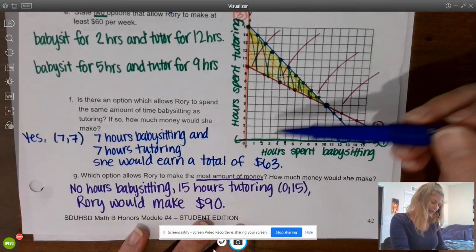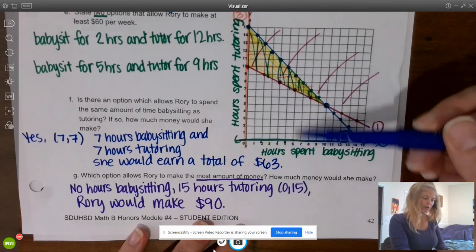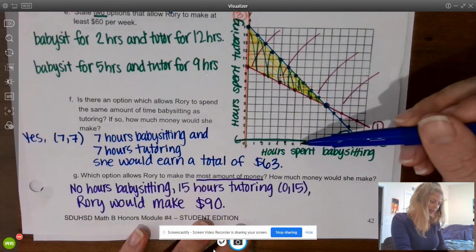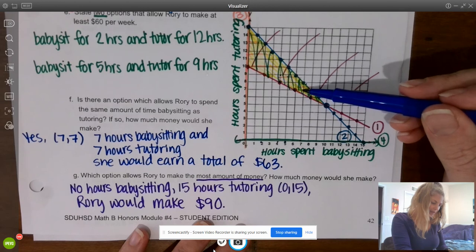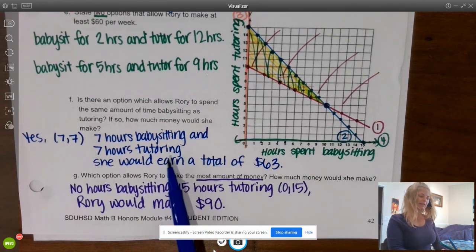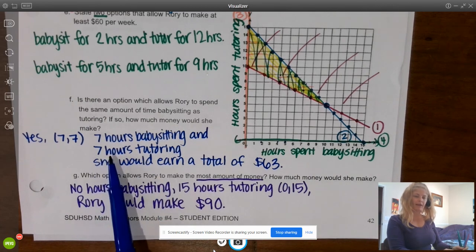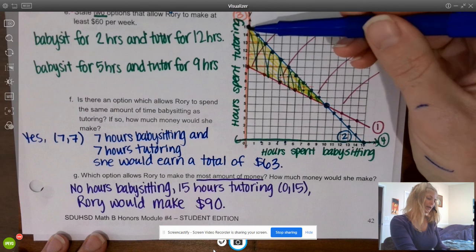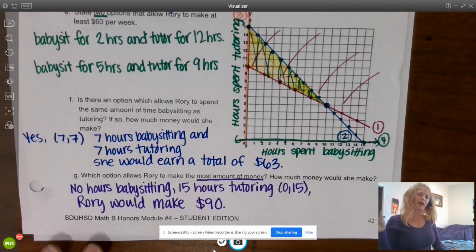So I started looking, I was like, okay, 1, 1, obviously, like the lower numbers weren't working. So I started over at 10, 10. Oh, 10's up here. So I started working down and I found 7 to be in the feasible region. So 7 hours babysitting and 7 hours tutoring. And then I just multiplied 7 times 3 and added 6 times 7, which gets you a total of $63. The last question said, which option allows Rory to make the most amount of money? So the most amount of money is going to be up here where she spends all her hours tutoring and no hours babysitting, and that would be $90 because she makes $6 per hour tutoring.